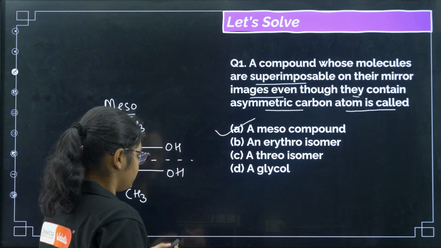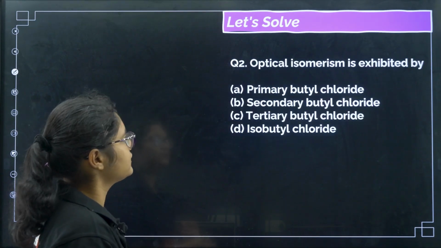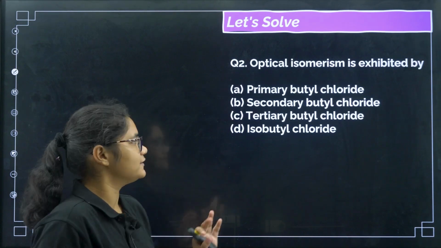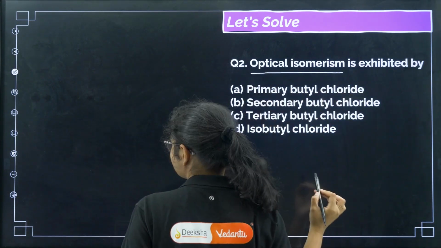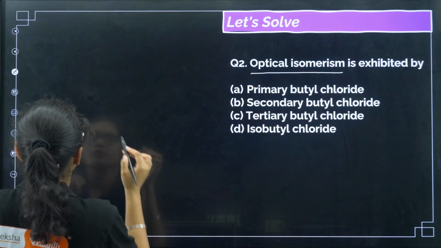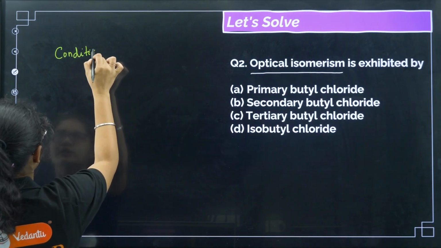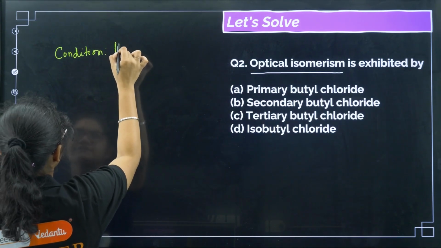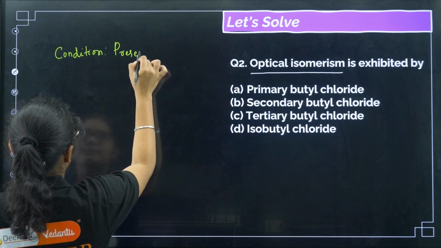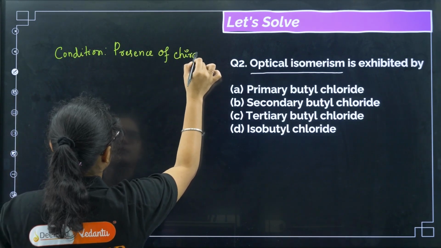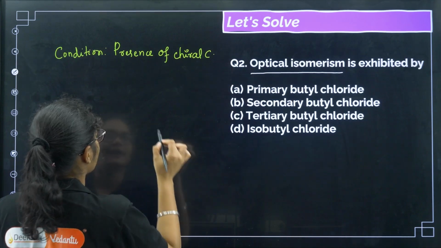Okay, next, if we draw the next question: optical isomerism is exhibited by. So for optical isomerism, what is the condition? First of all, let us know the condition for optical isomerism. The condition of optical isomerism is the presence of a chiral carbon. Now what do you mean by chiral carbon?